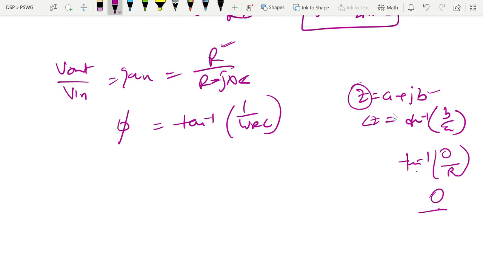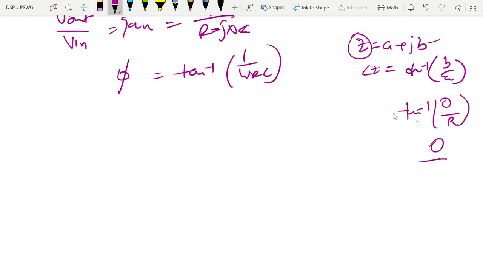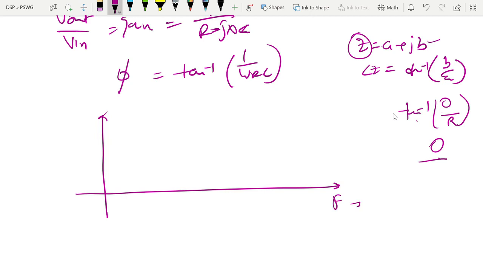So if the angle is tan inverse 1 by omega rc, and we want to plot the phase plot with respect to frequency, we take frequency on one axis and phase phi on the other.